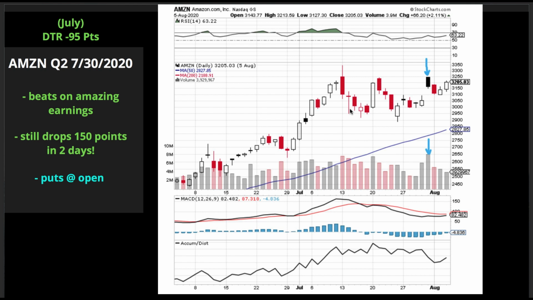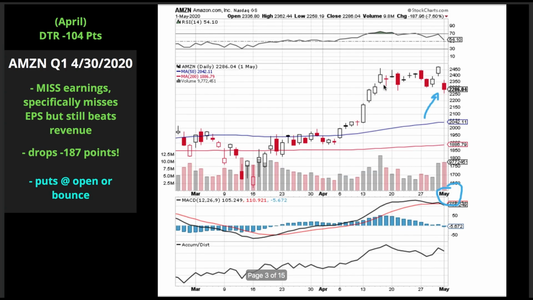So let's go over the first example, which was actually last quarter for Amazon. Back on July 30th of this year, they beat earnings and they gap up. Now, a lot of idiots say, why would you short Amazon? They had amazing earnings. Well, this is the open, this is the close. If you shorted at the open, you got 100 points on the day, and if you held into the next day, you got 150 points short there. I think we all know how extremely profitable that is. So your best entry here was puts at the open. Now, guys, if things aren't making sense, don't worry, they're not supposed to yet. Let's go through more examples so it really does make sense for you.